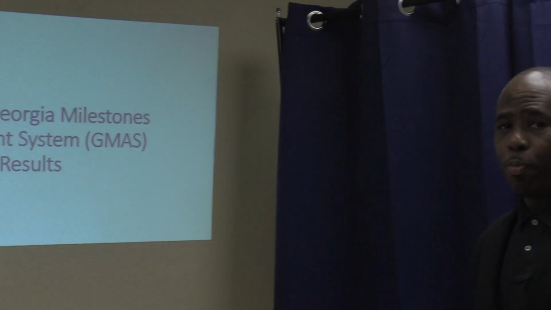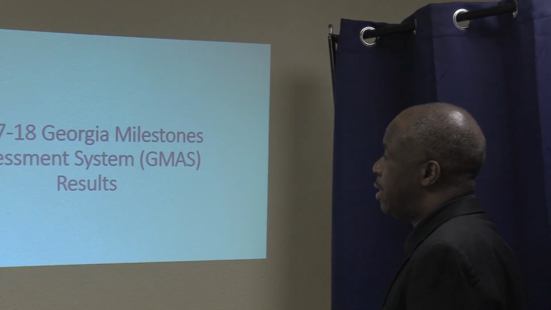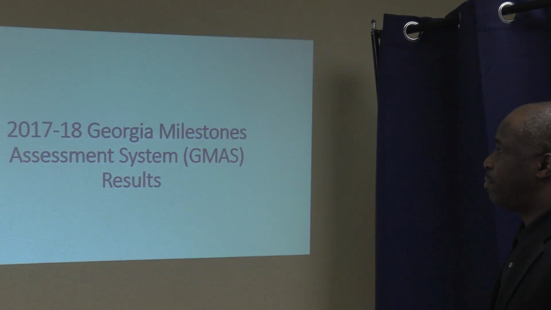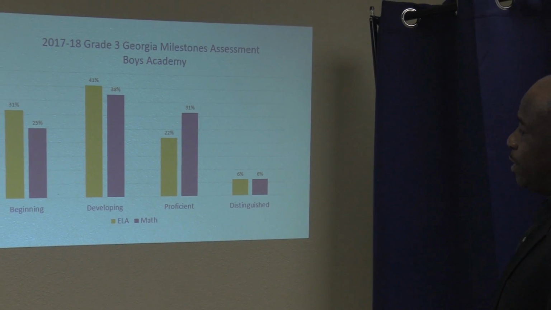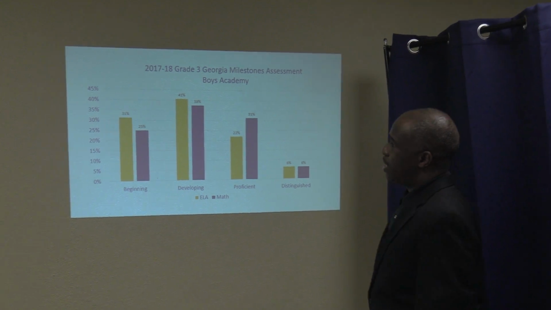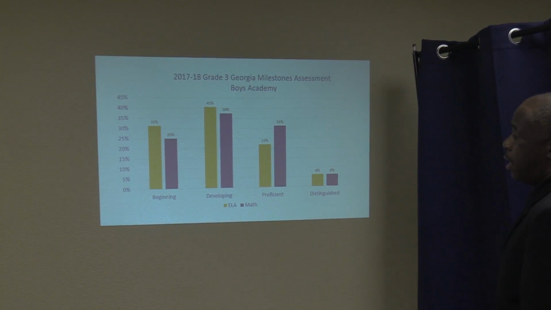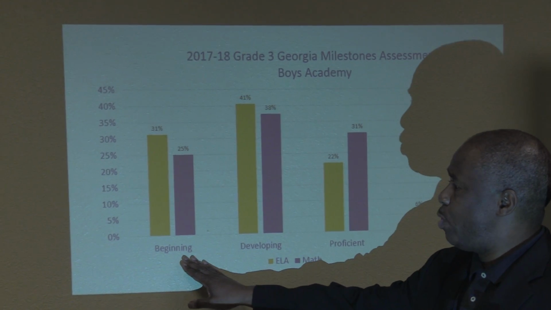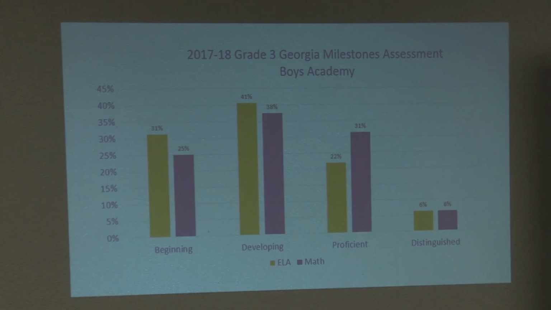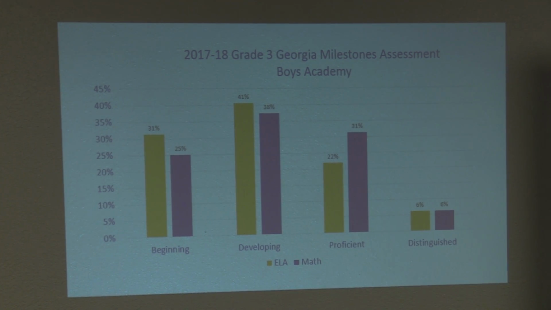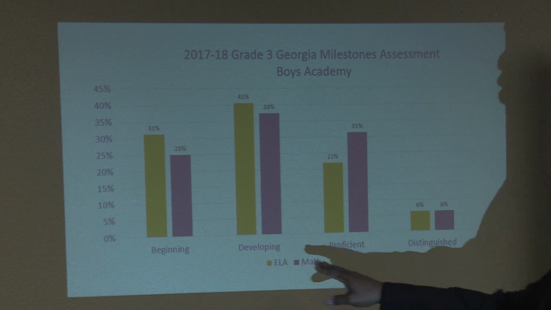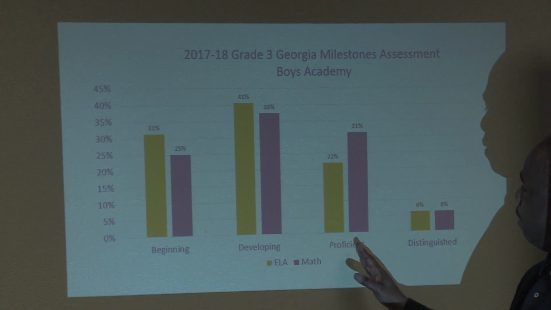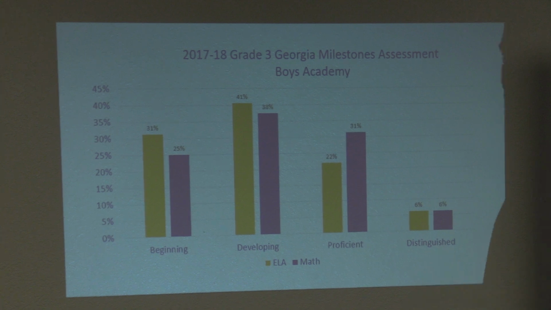The whole purpose of this short-term data analysis is to look at the Georgia Milestones Assessment System results from the math for grades 3 through 6 in 2017-2018. So, look at grade 3 first. We can see that we have ELA on here as well, but we're looking specifically at the math scores. A quarter of our students received a level 1 in the beginning, which is very high. We have 38% in developing, 31% in proficient, and 6% in distinguished.